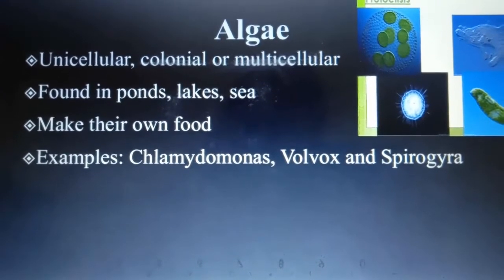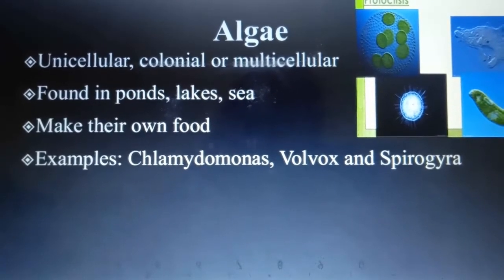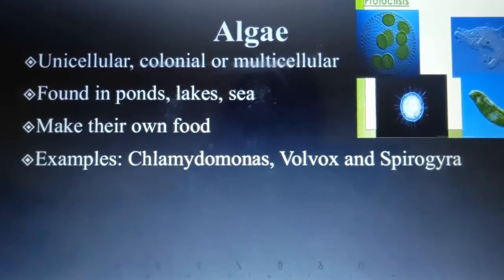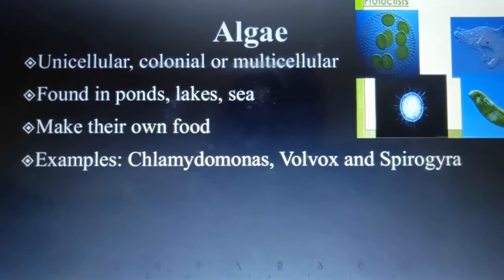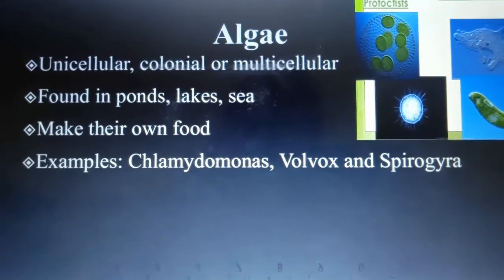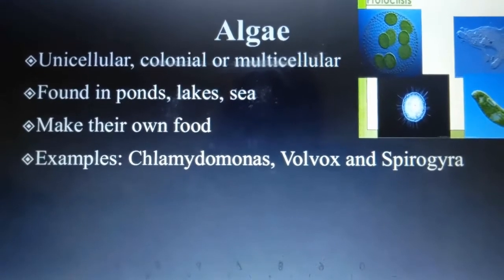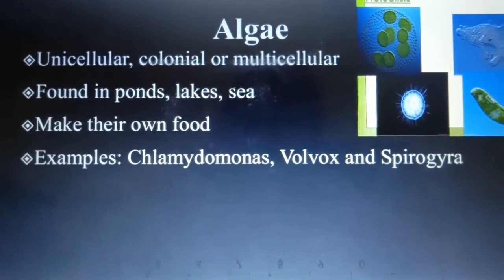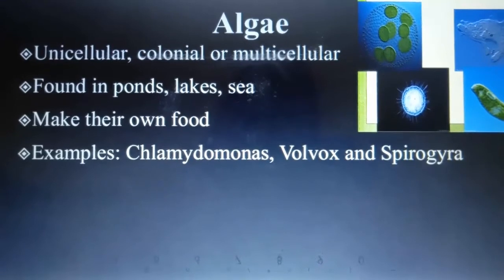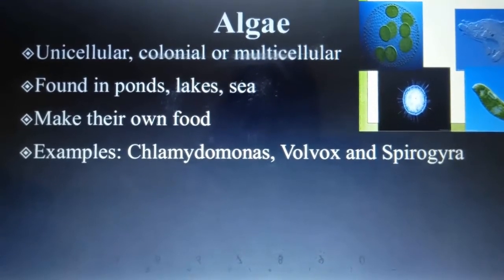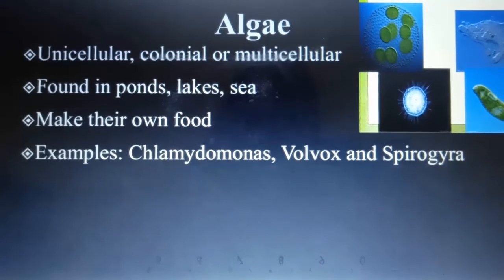Algae are unicellular like bacteria, but some are colonial and multicellular. Multicellular means that they consist of more than one cell, and colonial means that they are usually found in the form of colonies or clusters. It is a main characteristic of algae that they are usually found in cluster form or colonies.